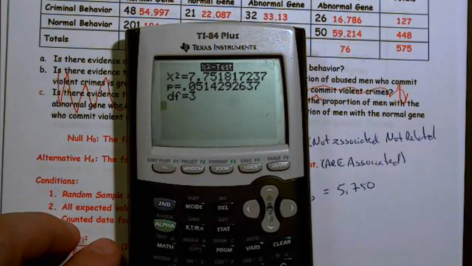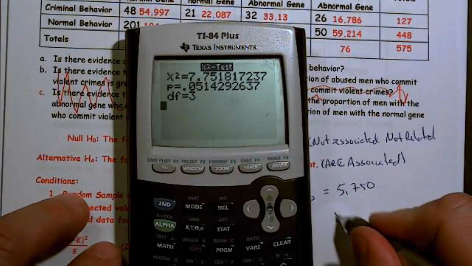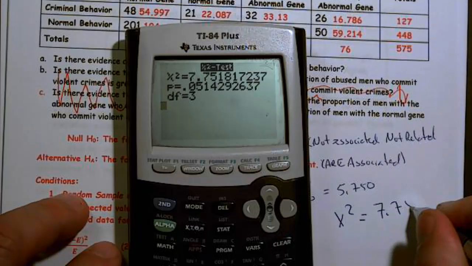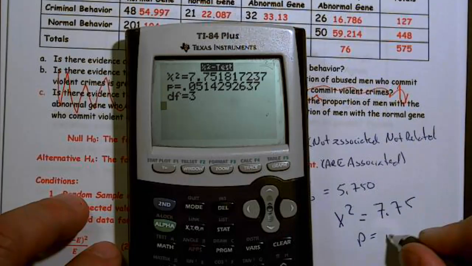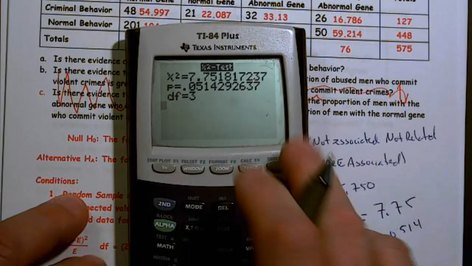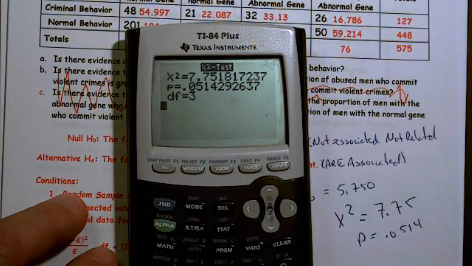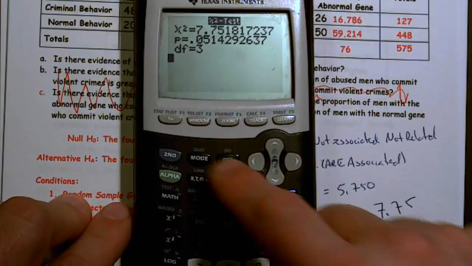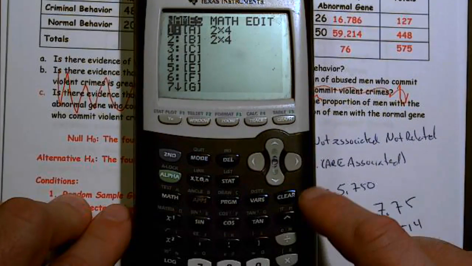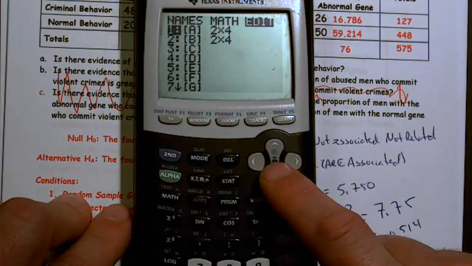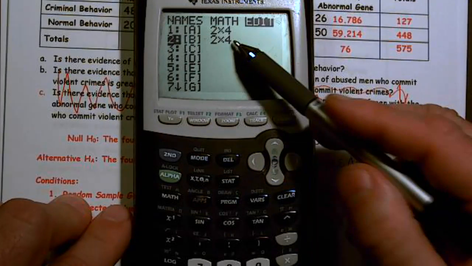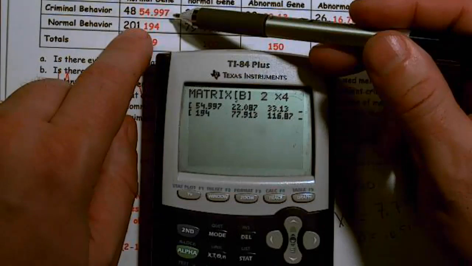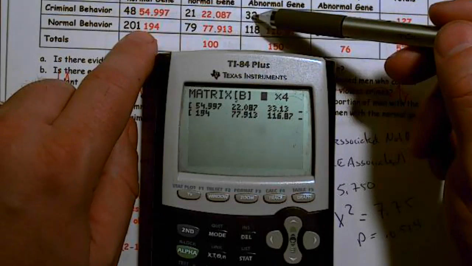We're going to write that down because we're going to need it in a little bit. So our chi-squared is 7.75. We don't need it yet, but we will. Our p-value is 0.0514. What we need is our expected values. So we need to go back to our matrix: second, matrix. We go over to edit, drop down, and now we see that in B we have a 2x4. We press enter, and now we have our expected values, and you need to write every one of those down.